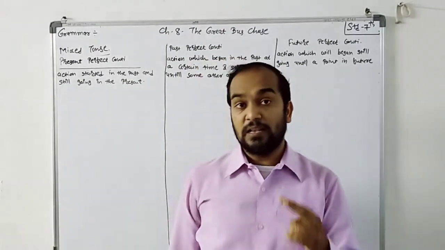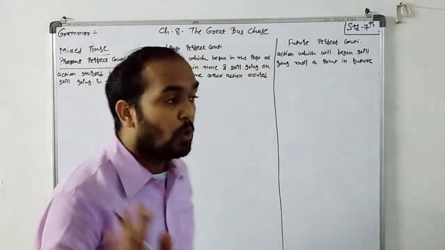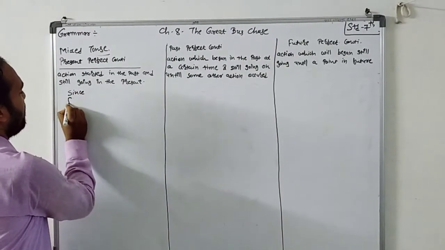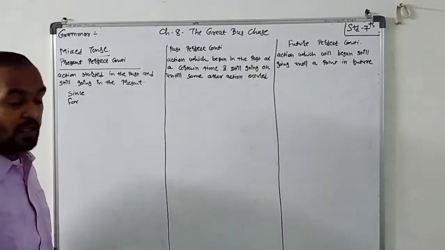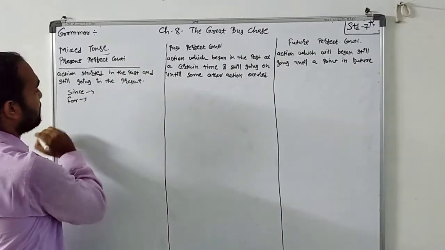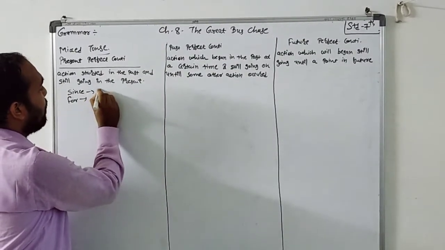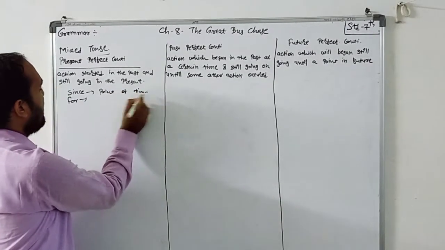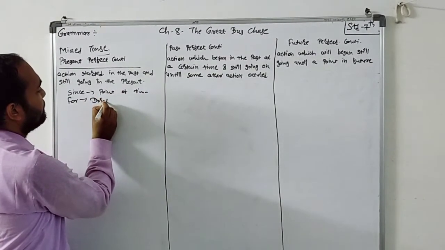Here another thing, the duration of the time: there are two words, one is since and the second is for. Since is a point of time, and for is a duration of time.